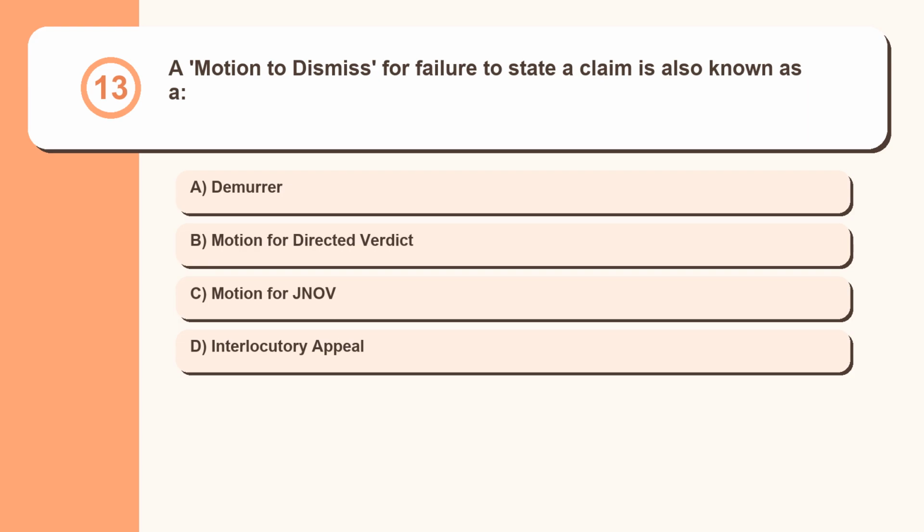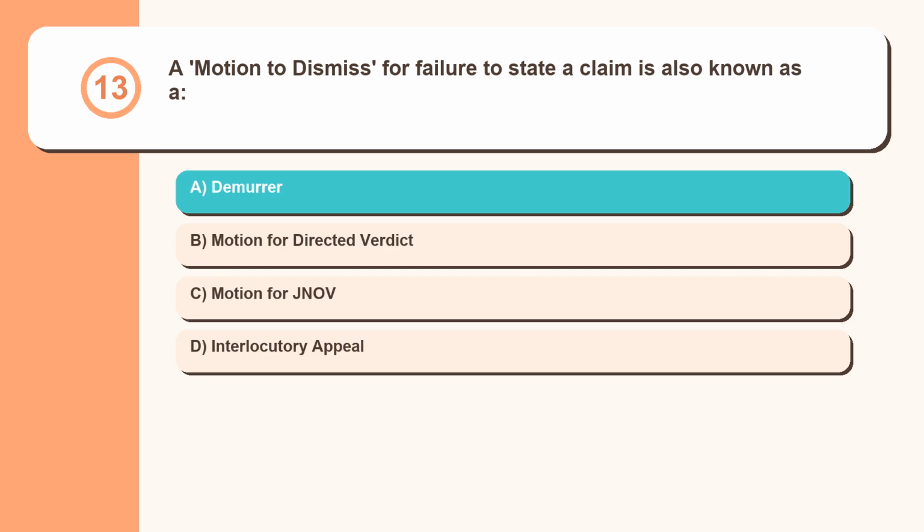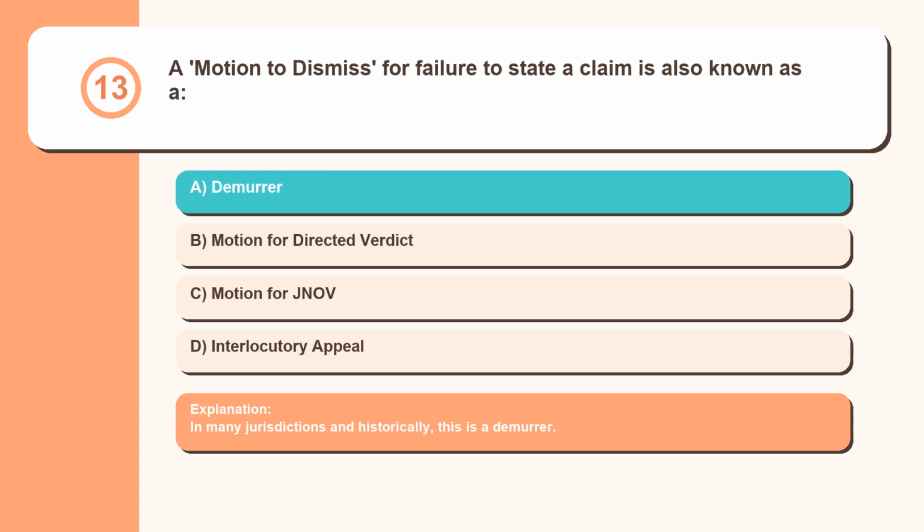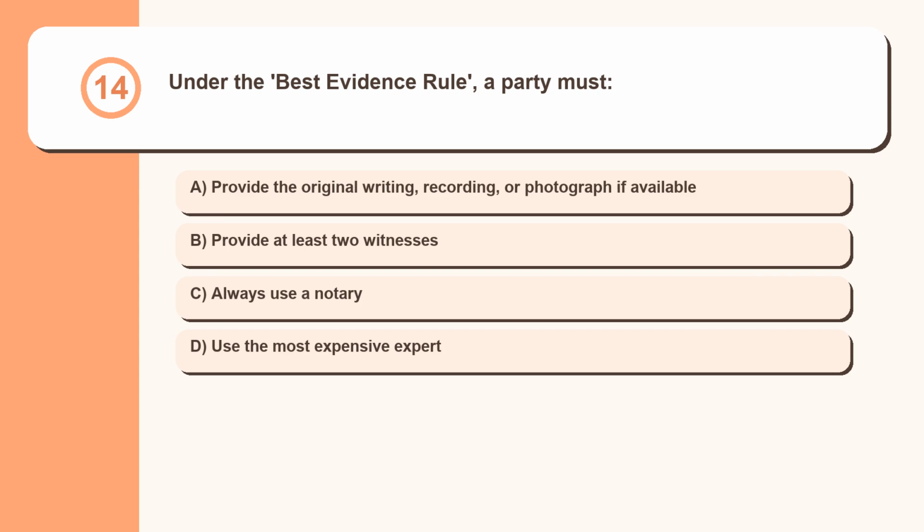Question 13. A motion to dismiss for failure to state a claim is also known as a demurrer, motion for directed verdict, motion for JNOV, interlocutory appeal. In many jurisdictions and historically, this is a demurrer. Question 14. Under the best evidence rule, a party must: provide the original writing, recording, or photograph if available, provide at least 2 witnesses, always use a notary, use the most expensive expert.